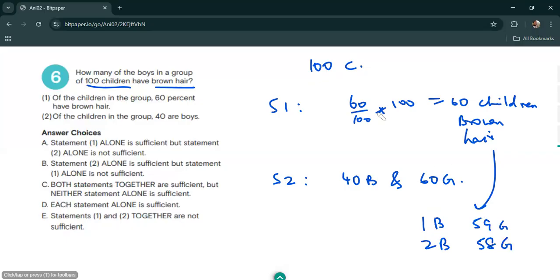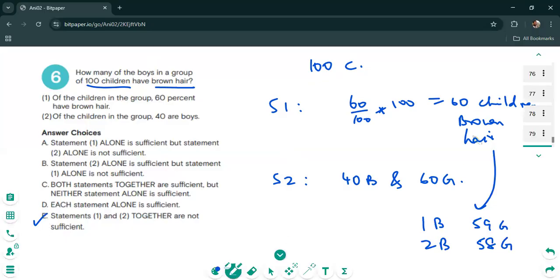Yeah. So statements one and two together is also not enough for us to tell the number of boys with brown hair. So that's it. There's your answer. Answer option E. All right, let's take a look at the next question, guys.